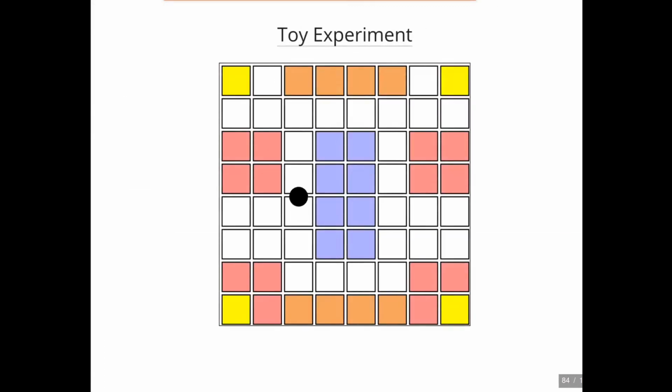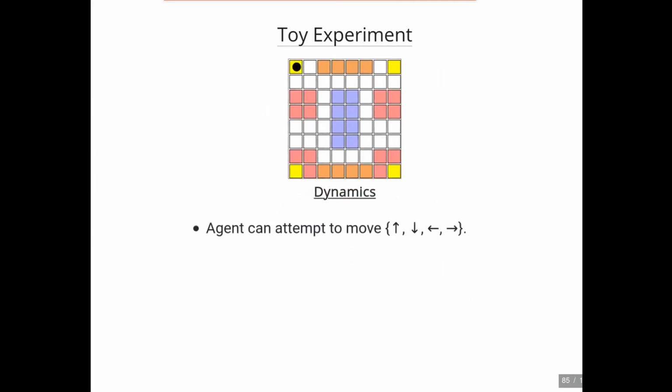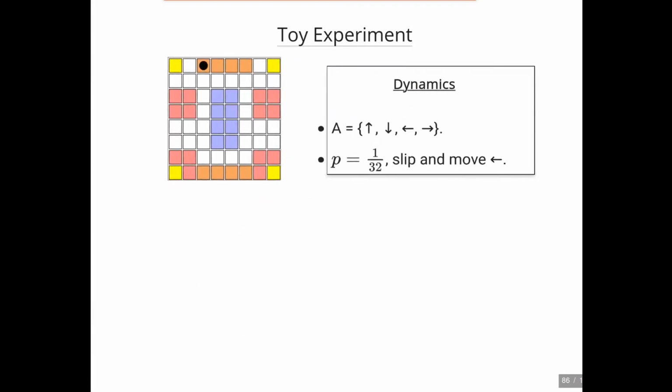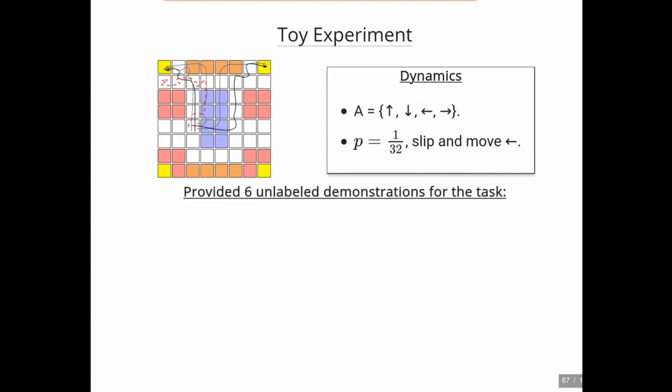For our experiment, we consider an agent operating in a grid world such as this. The agent can attempt to move up, down, left, or right. However, with probability 1/32, the agent will slip and move to the left. We provided 6 unlabeled demonstrations for the following task. Go to and stay at the yellow tile.